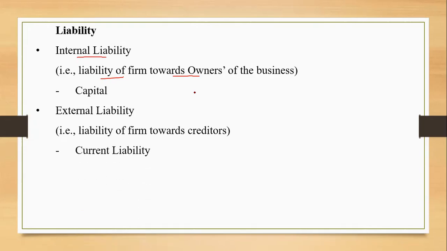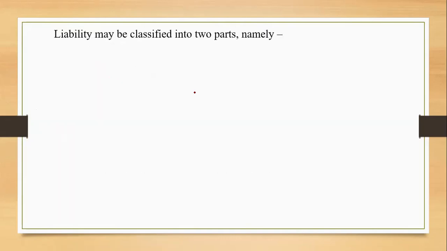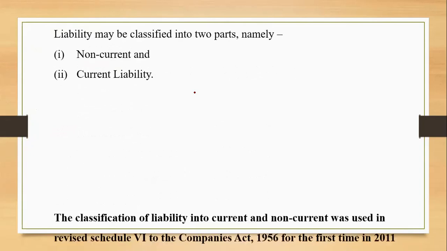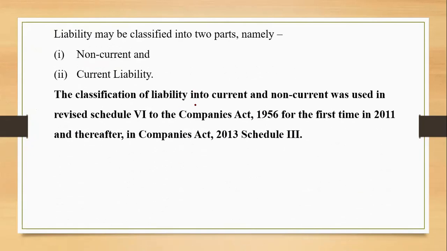We have some more classifications also. For external liability, we have the classification current and non-current. We'll discuss that in detail now. Let us see what is a current liability. This classification of current and non-current has come into existence in the Companies Act 2013, and it was introduced for the first time in the revised Schedule 6 of Companies Act 1956.